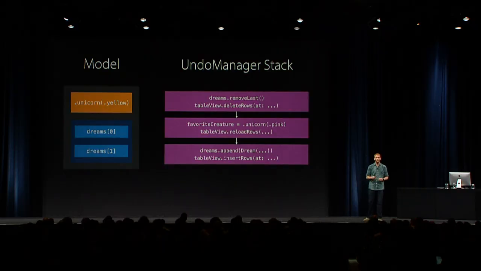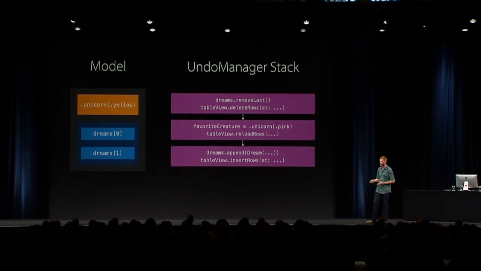But now we need to implement the undo code. So how do we do that? Well, I want to show you first the way that it's commonly done, and we'll see why it's a little buggy. And so on the left, we have our view controller's current model value. And on the right, we have our operations in our undo stack.